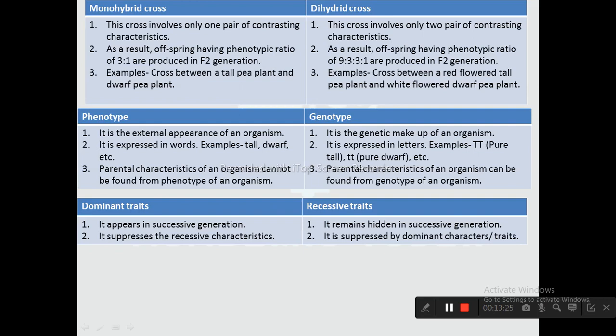Next one is dominant trait and recessive trait. Dominant trait appears in successive generations, whereas recessive trait remains hidden in successive generations. Dominant trait suppresses the recessive characteristics, whereas recessive trait is suppressed by the dominant characters.